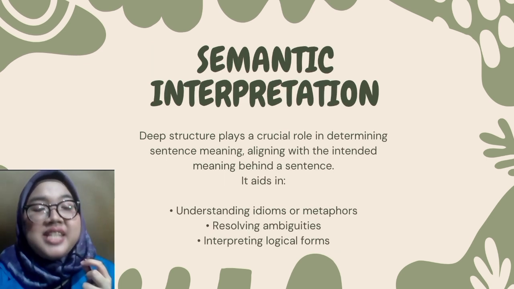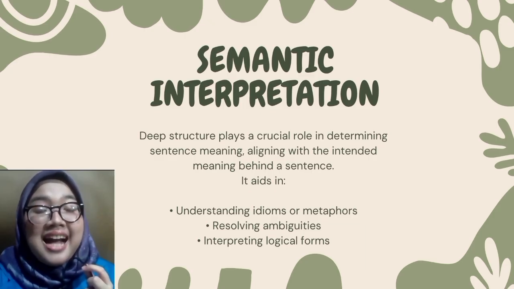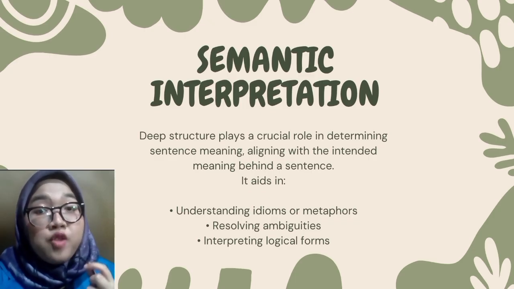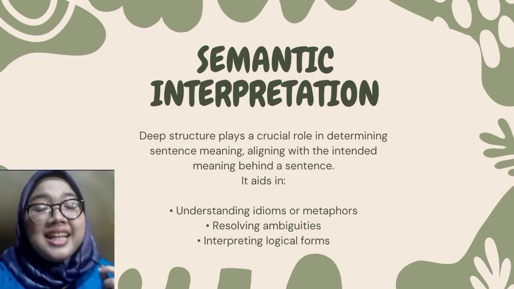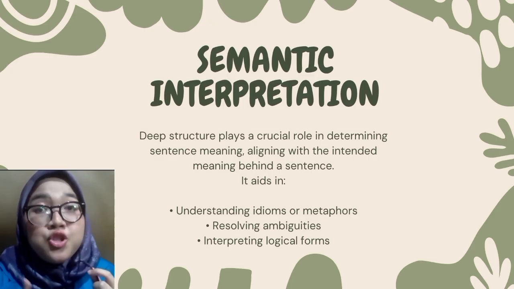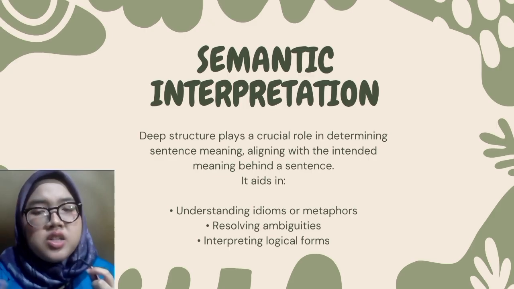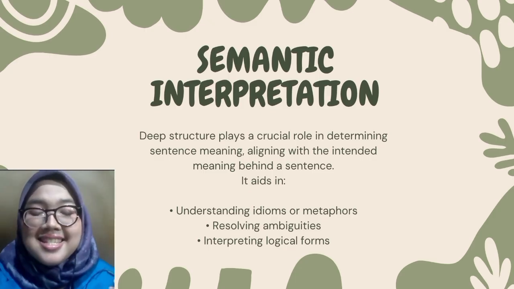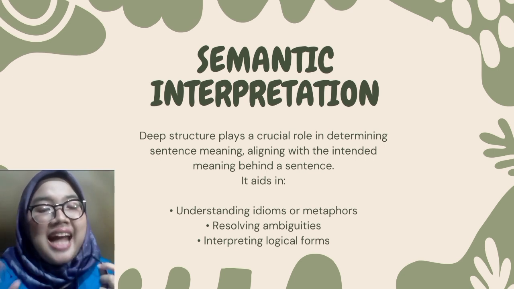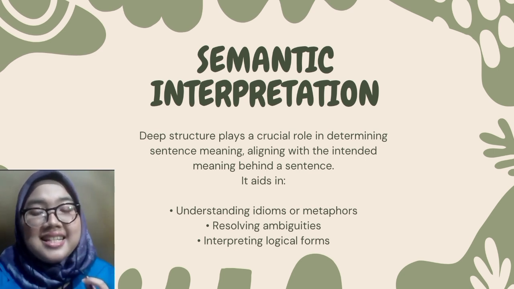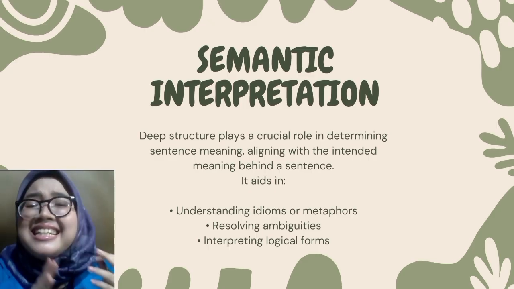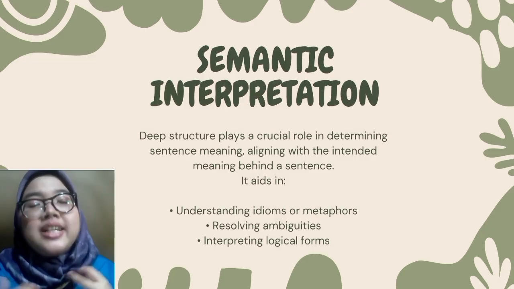Next is semantic interpretation. Deep structure also helps us understand meaning, especially in three ways. Number one, idioms or metaphors. For example, kick the bucket means to die, not actually kicking a bucket. Deep structure helps us understand the true meaning. Number two, ambiguities. For example, flying planes can be dangerous. Is it dangerous to fly planes, or are the planes that are flying dangerous? Number three, logical forms. It helps us figure out the logic behind a sentence, especially when using words like not, only, or every. So deep structure gives us the hidden meaning behind what we see or hear.